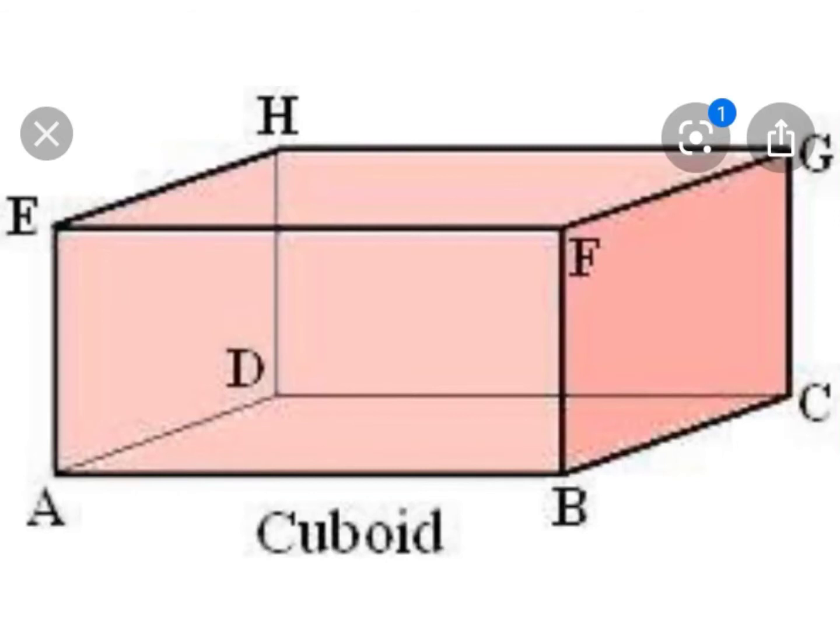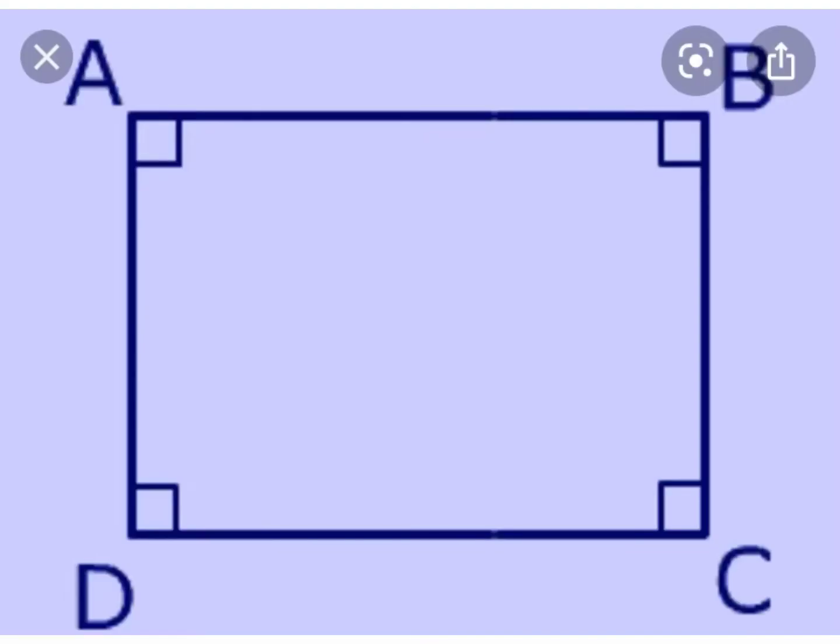So here we can see that a cuboid is a solid, and it has three dimensions, that is length, breadth, and height. But if we consider only one surface of this cuboid, say ABCD, then you can see that it has only two dimensions, that is length and breadth. So as we moved from solid to surface, that is from a cuboid to a surface of a cuboid, you can see that one dimension is lost, that is thickness is lost.